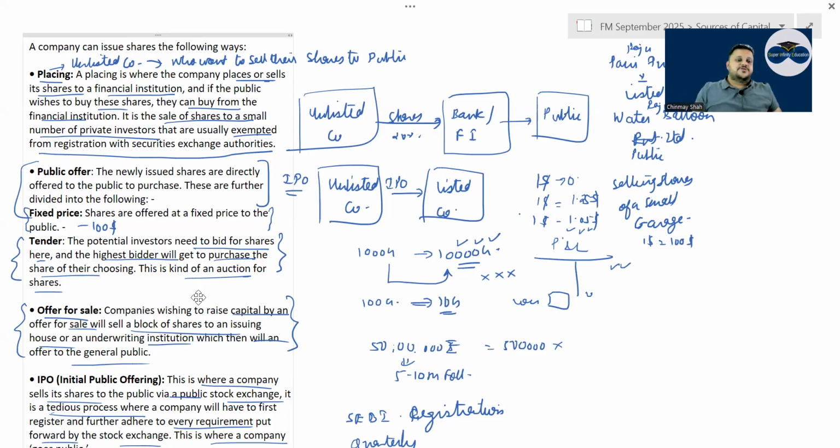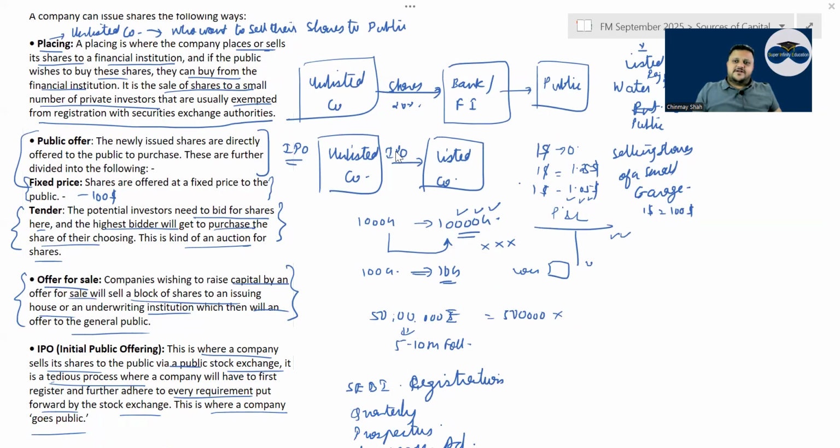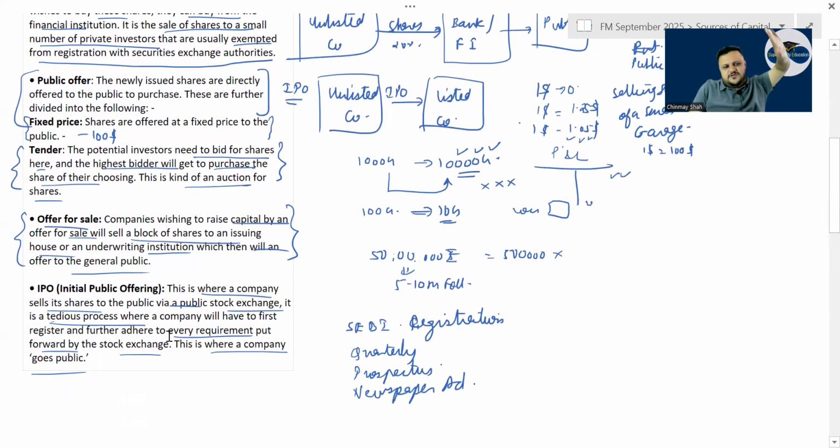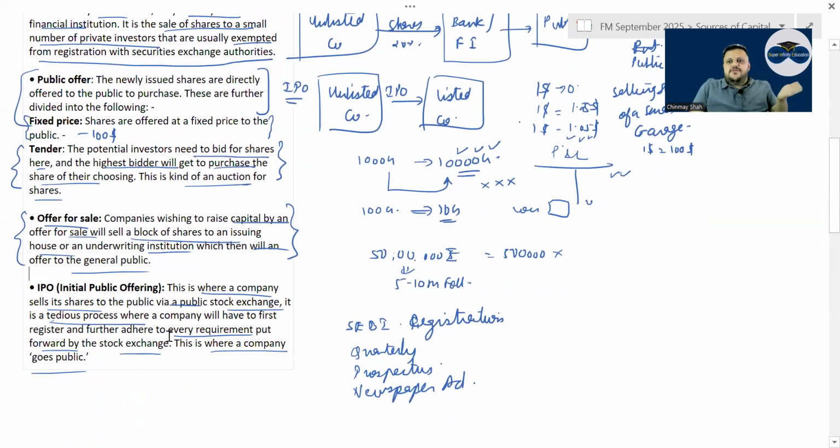Then there is offer for sale. Companies wishing to raise capital by an offer to sell a block of shares, 10-20%, they sell it to an underwriting institution that will offer them to the general public. IPO is when, for the first time, a private company is going to public, or the listing happens, right?